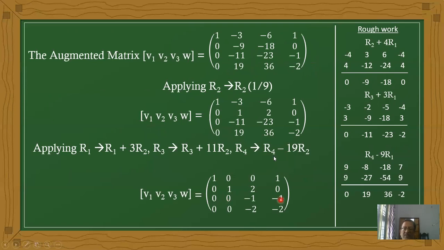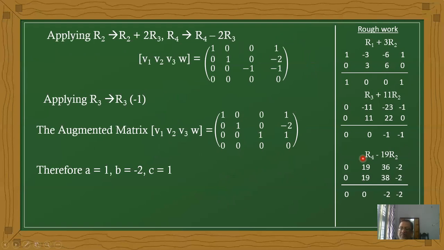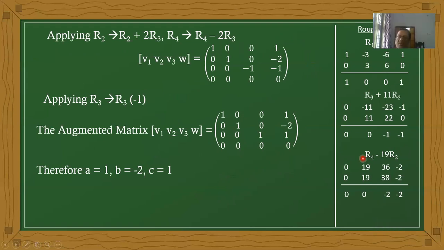The final operation is R4 minus 19 R2. Here is the rough work: 0, 19, 36, minus 2. Now the second row is multiplied by 19.